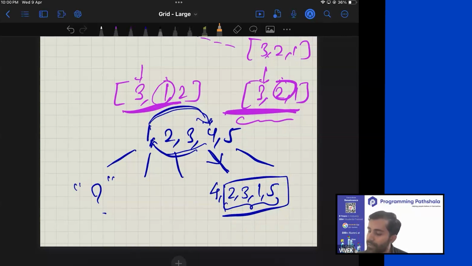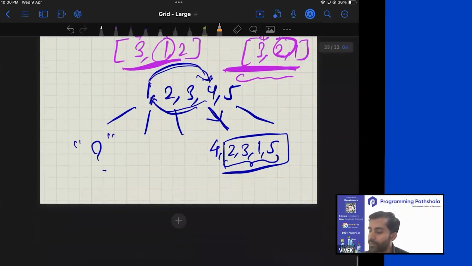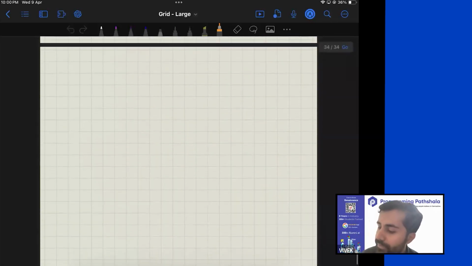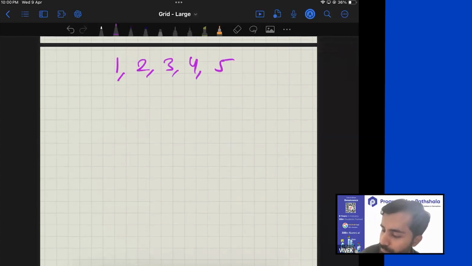So the idea to sort is not so clean and clear, right? Now here, what you can do is, let me ask you this question in a different style. If you have 1, 2, 3, 4, 5, and let's say you're deciding how many elements can come here, so there are 5 different possibilities.